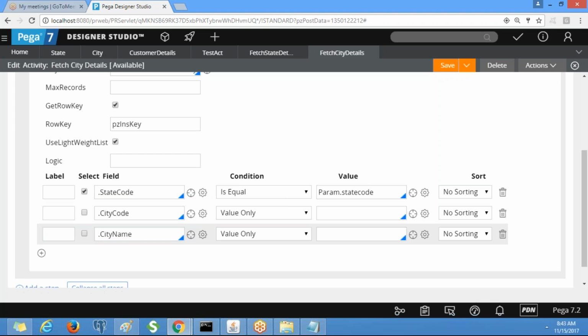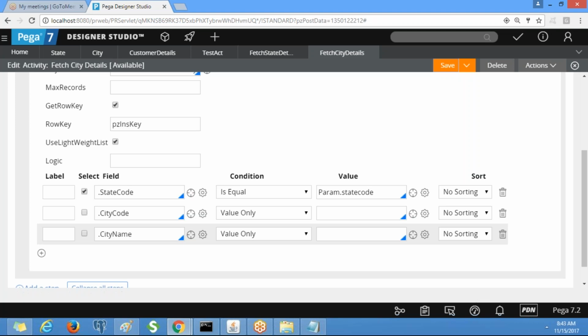Okay, so we have defined the parameters for the state activity and city activity. So wherever we reference these rules, at that time it expects a parameter value.